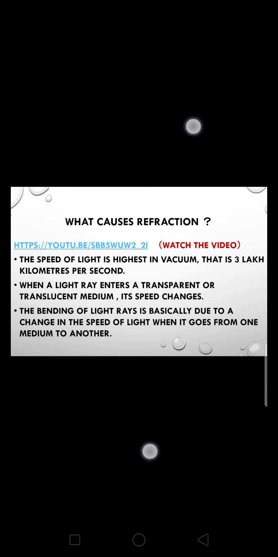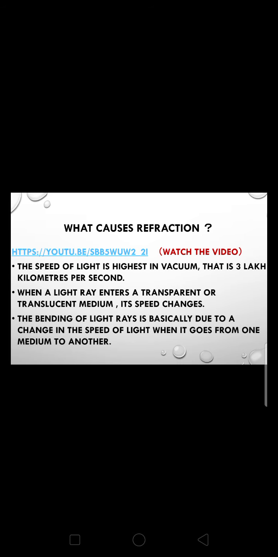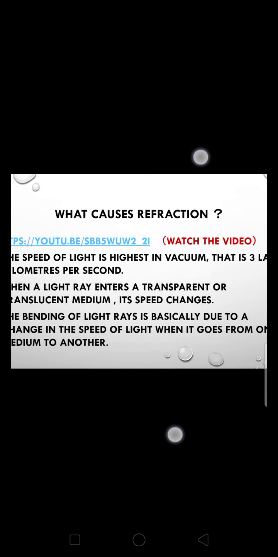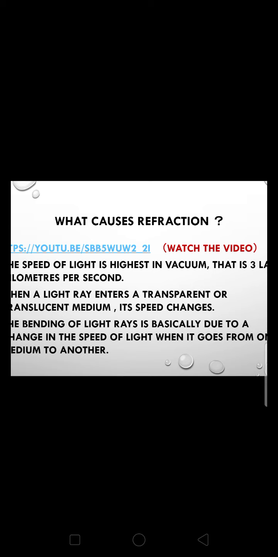So what is the cause of refraction? The cause of refraction is, as you know, that the speed of light in air is 3 into 10 raised to power 8 meter per second. It means 3 lakh kilometer per second.